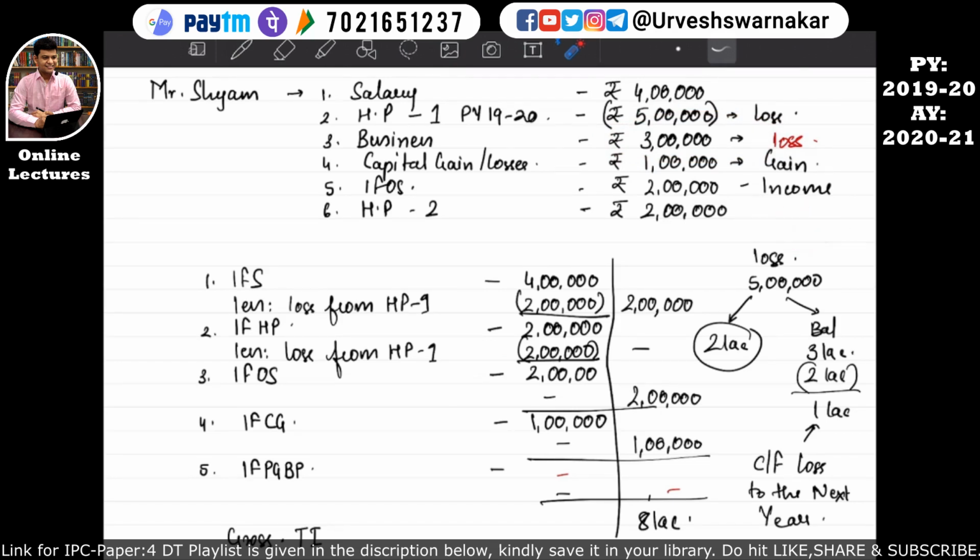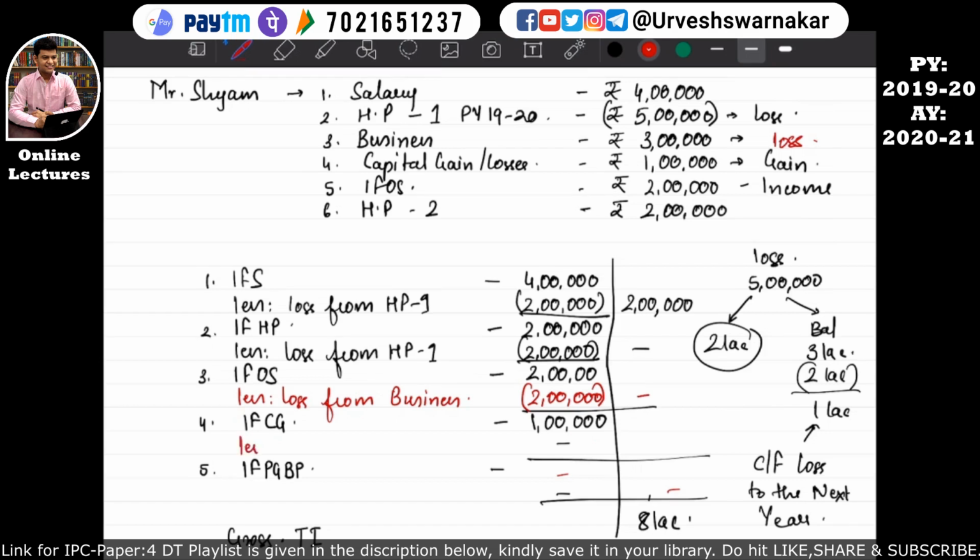So here we'll erase and we'll write less loss from business. Since in income from other sources the income is 2 lakhs, up to 2 lakhs the loss of business will be set off from income from other sources. That means income from other sources will be 0.